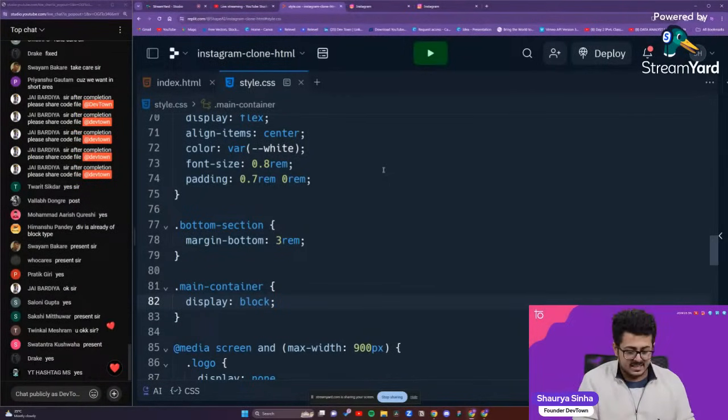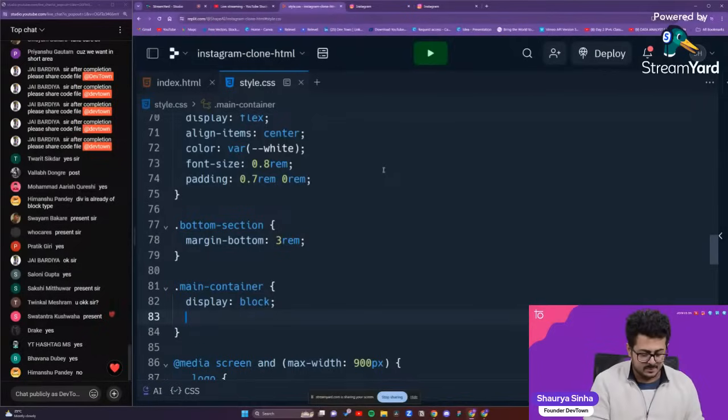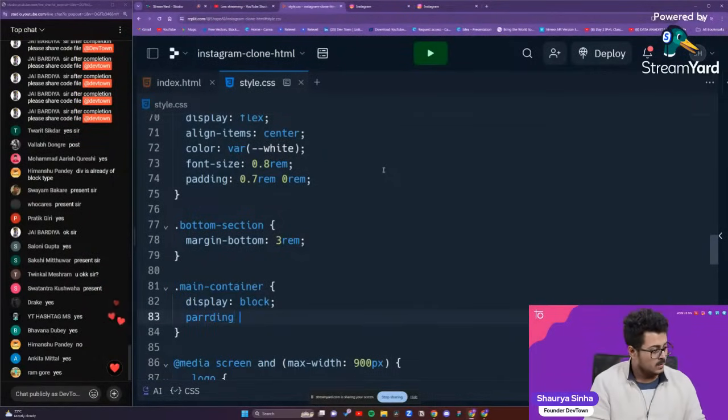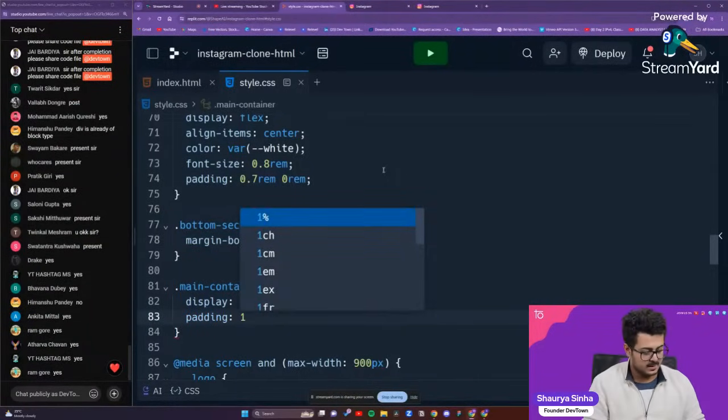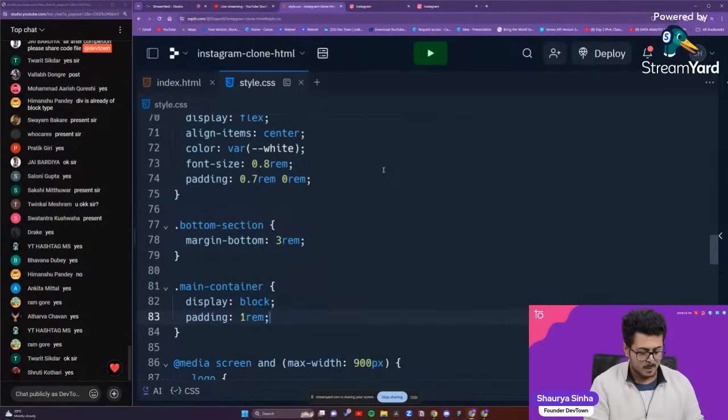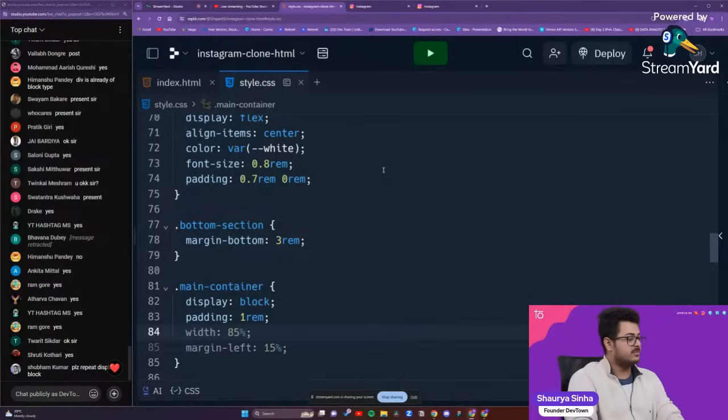Yes, so I've declared it as a block element. We'll also provide it with a padding of 1 rem. We'll also provide it with a width.